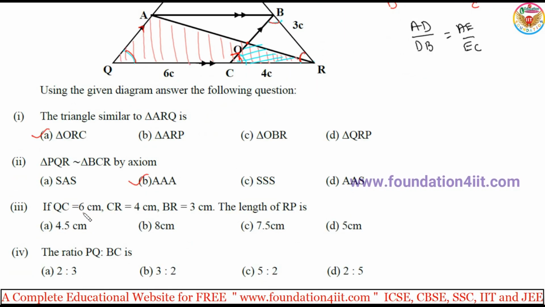Again, next one, QC is equal to 6, given 6 centimeters. CR is 4 centimeters. BR is 3 centimeters. Find the length of RP.